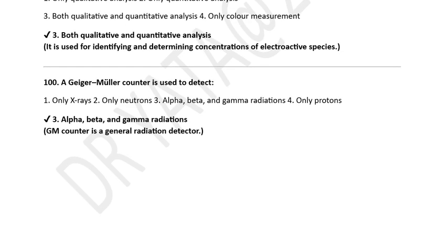Next, 100th question. A Geiger-Muller counter is used to detect only X-rays, only neutrons, alpha, beta, and gamma radiation, only protons. Correct option is 3, alpha, beta, gamma radiation. Geiger-Muller counter is generally a radiation detector.